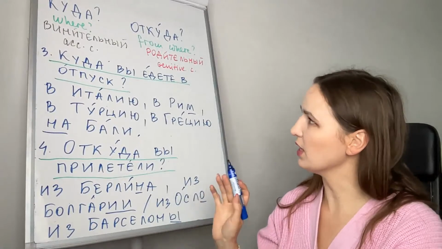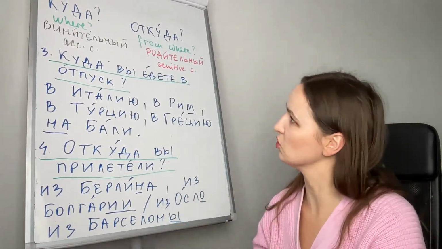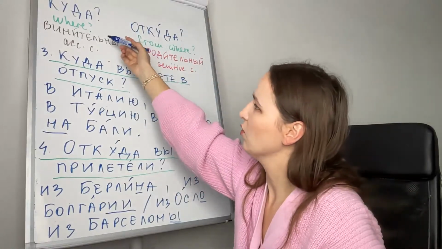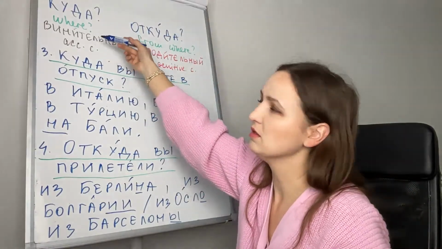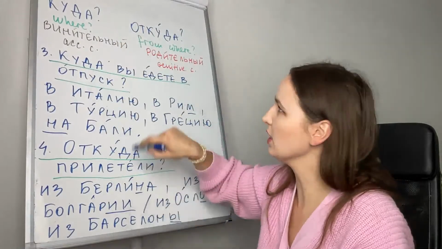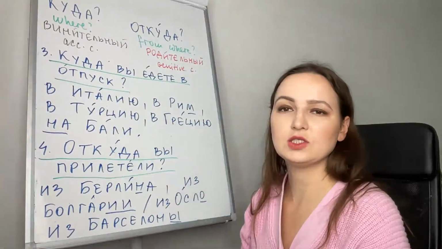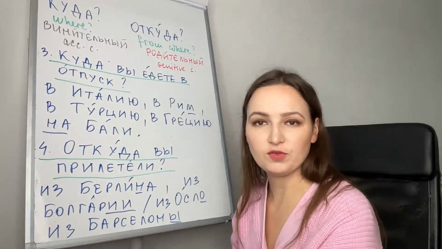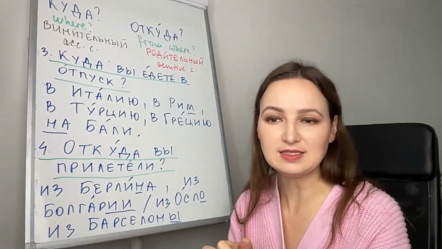Очень хорошо. That's all for this lesson. So we talked about two questions. The answer to куда will be in accusative case, and the answer to откуда will be in genitive case. Очень хорошо. See you in a few minutes for our next class.